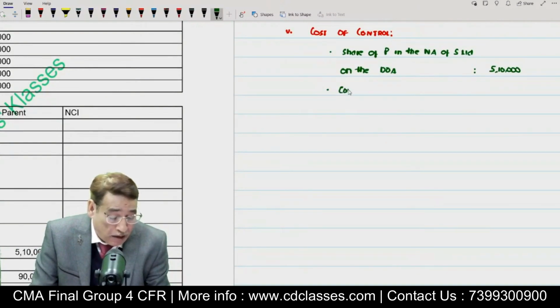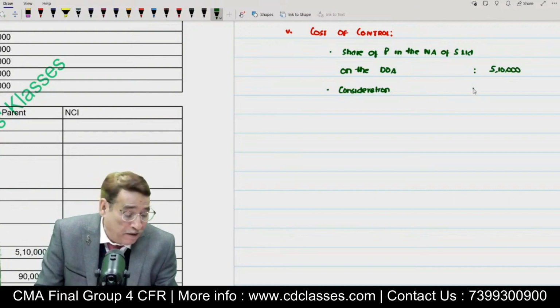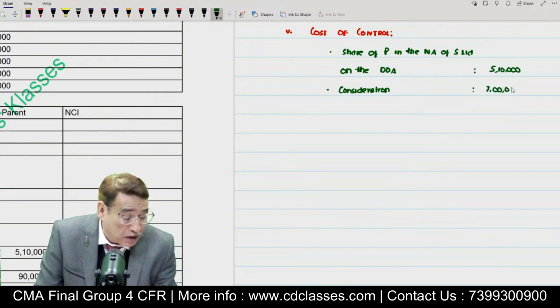Consideration. And we know the amount of consideration. What is the amount of consideration in this case? When we were going through the question, I told you that 3,000 shares were acquired at an amount of rupees 7 lakh. And this 7 lakh is nothing but the consideration. So we have paid 7 lakh. Against that, we are getting 5,10,000. The difference will obviously be goodwill, 1,90,000.